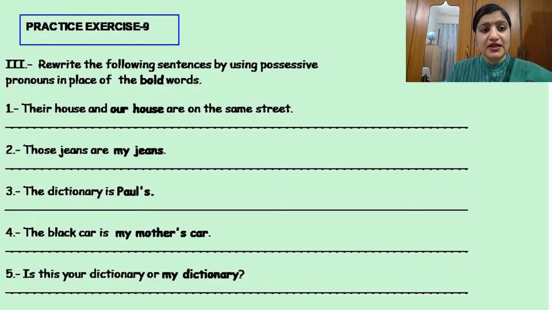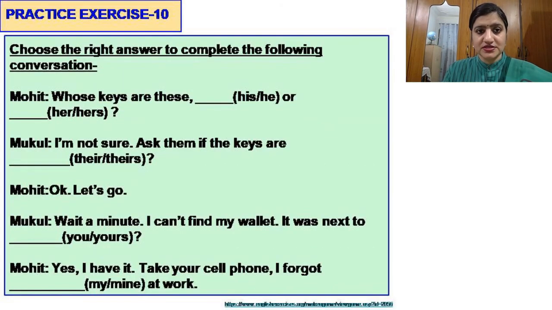nouns here. Next, in this exercise number 9, you have to rewrite the following sentences by using possessive pronouns in place of the bold words. I'm doing the first sentence for you. Their house and our house are on the same street. Now here, our house is in bold words, and you have to replace it with a possessive pronoun. So what would we use? Their house and ours are on the same street. Accordingly, you have to do the rest of the sentences.